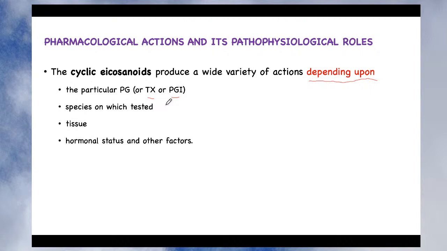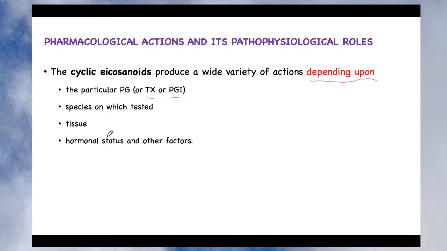Likewise, if there is a change in hormonal status, it also changes their pharmacological action. Hormonal status may change in a disease, for example in diabetes, where there is insulin deficiency. Likewise in hypothyroidism, there is deficiency of thyroid hormone. But in the case of pregnancy, a sudden change in hormones occurs, which is sometimes unpredictable. If a patient is suffering from diabetes, you can predict that their insulin level will be reduced. You can undergo testing and come to know the level of that hormone.